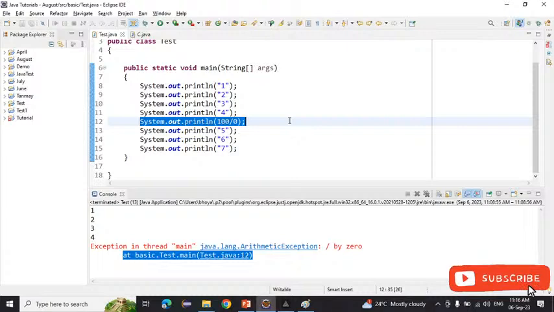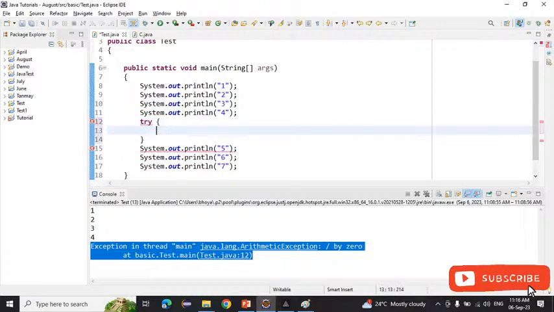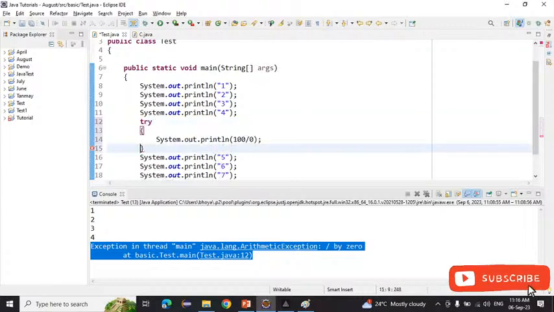See here, 1, 2, 3, 4 is printing, but here our program is abnormally terminating. 5, 6, 7 is not printing. So for that, what will we do? Simply we will write here the try and the catch block. I have removed that one, and I will write here the program where the exception will occur. I know that the exception will occur here, so I have written this inside the try. After that, we have to write the catch block.